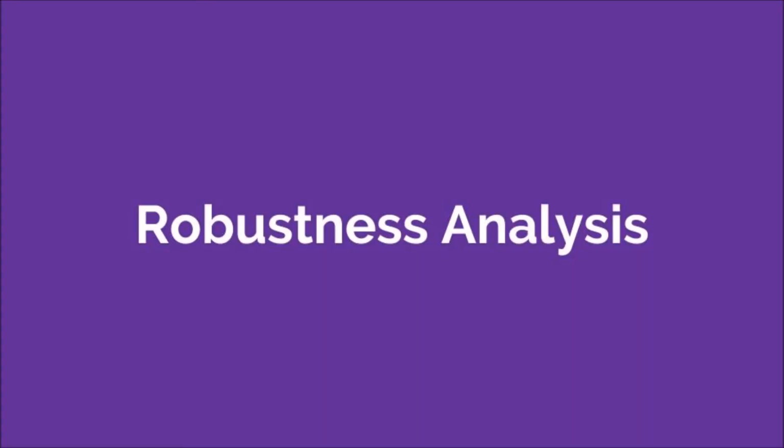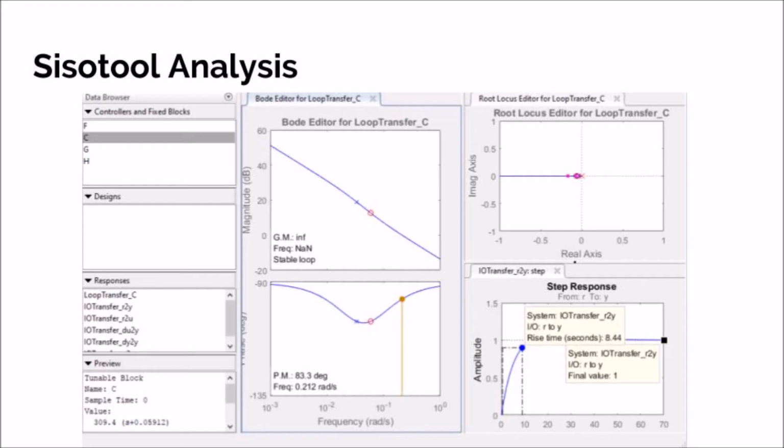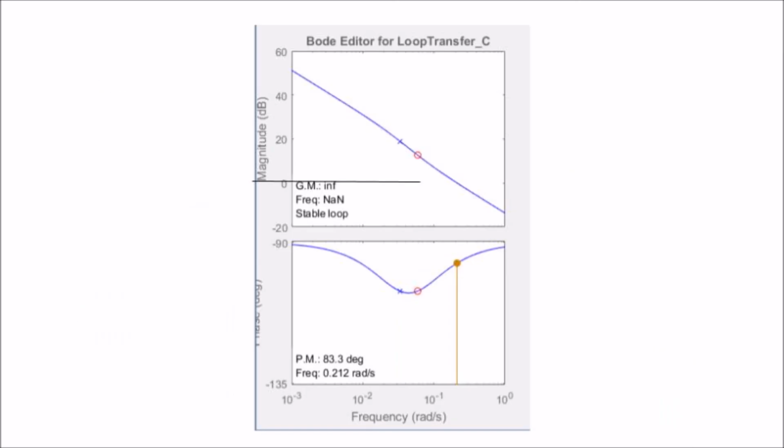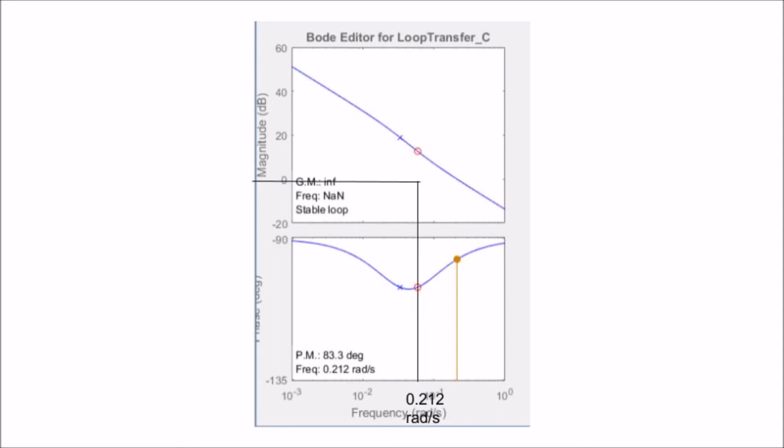We can verify that the gain and phase are within an acceptable range using the magnitude and phase Bode plots. To do this, we must calculate the gain and phase margins using the crossover frequency, as well as finding where the phase Bode plot crosses -180 degrees. Looking at the magnitude plot, we can trace a line from the 0 decibel location to where it meets the plotted line. We can then trace another line down to the x-axis to find the crossover frequency. Here we have measured it to approximately 0.212 radians per second.